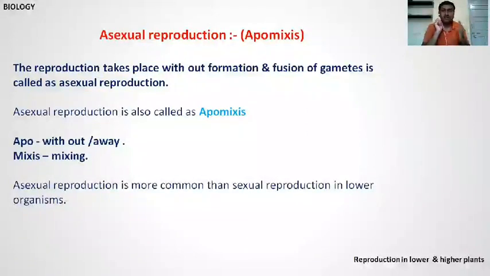Without mixing or fusion of the gametes, it is called asexual reproduction. Asexual reproduction is more common than sexual reproduction in lower organisms.